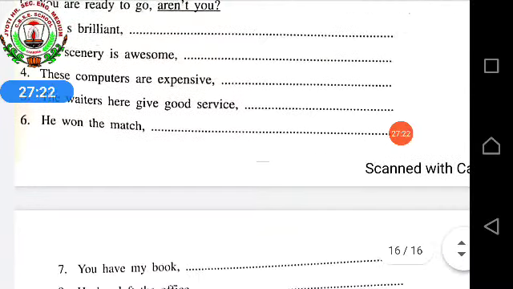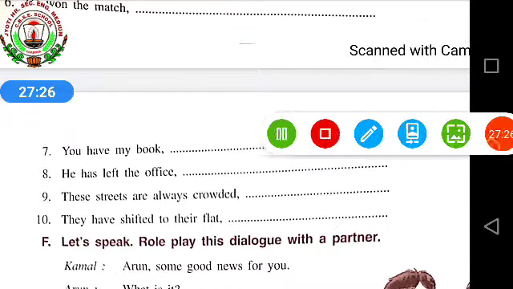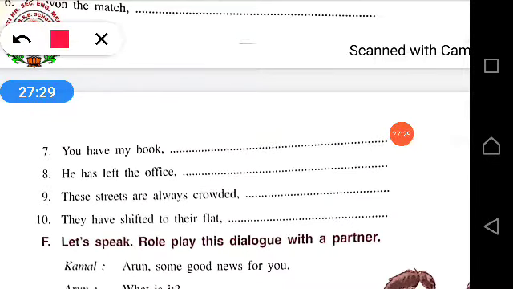First 6 I told you. Now 7, 8, 9 and 10 you will be doing by yourself. Here it's already given: have, helping verb; has, helping verb; are, helping verb; have, helping verb. It's already given. You just have to put not. Haven't you? Question mark. Like that. No need to search, like how I told you in the previous one, past tense, present tense. It is very easy and simple. I hope you all understood.